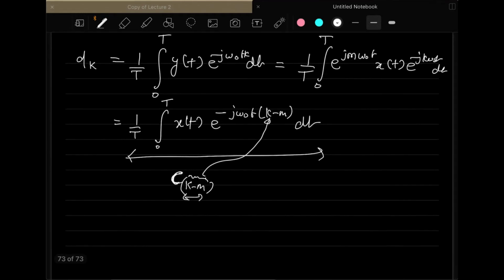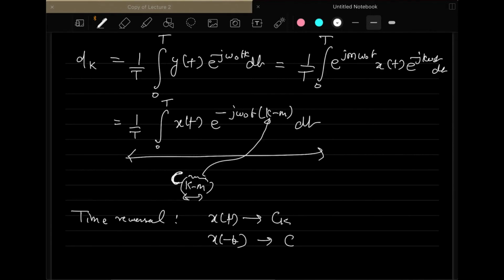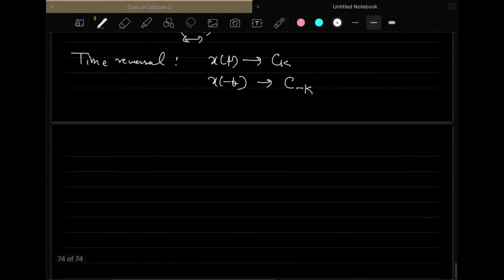Another property that we have is time reversal. What this property says is that if you have xt whose corresponding coefficients are ck, then if you take x of minus t of this particular signal, the corresponding coefficients will change to c of minus k. This c of minus k is very easy to show.